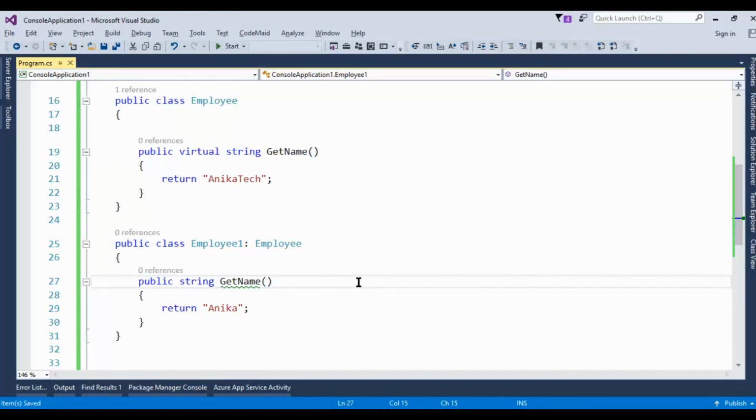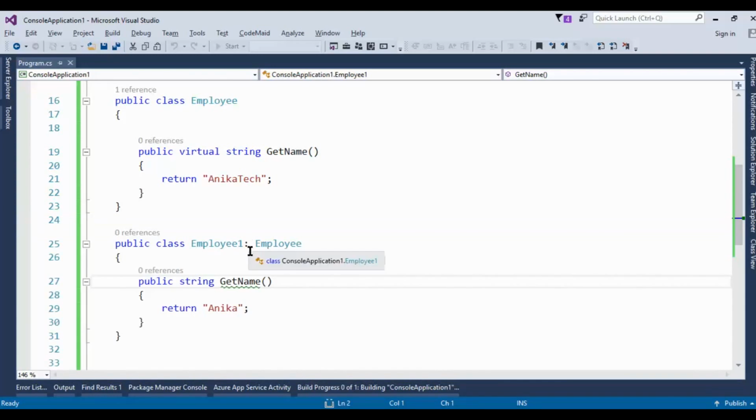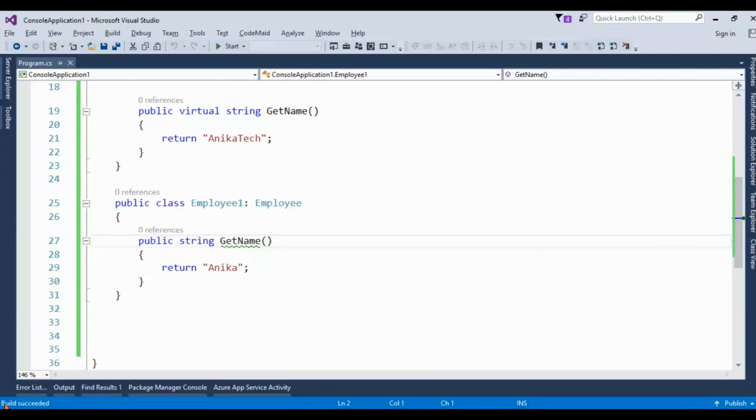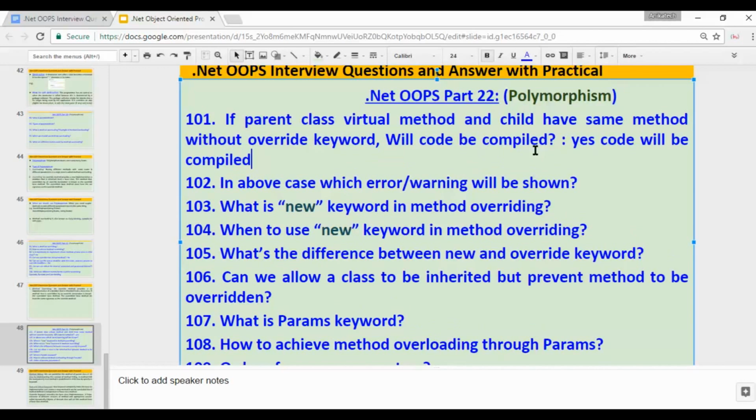So let's build the application and see what happens. It's building. Yes, as you can see, build succeeded, it means we didn't get an error. So yes, our code will be compiled. And in the above case, which error or warning will be shown? We cannot see any error.